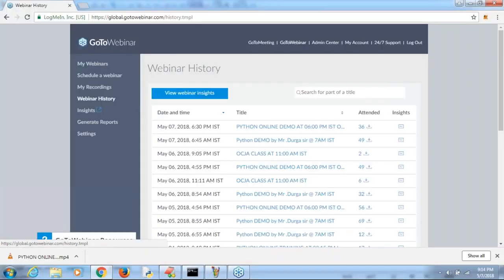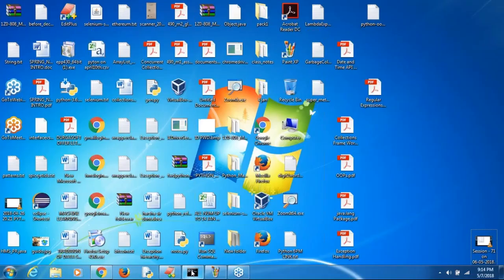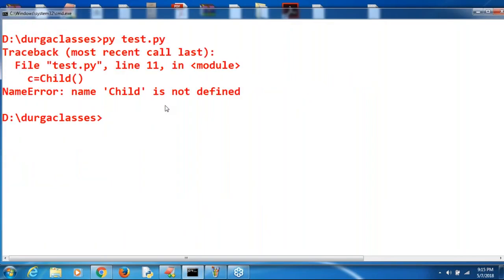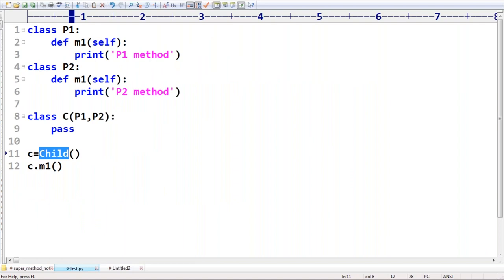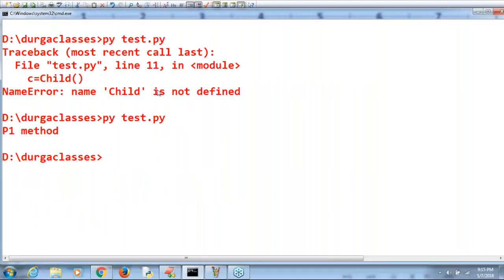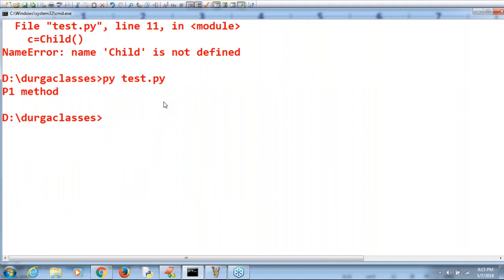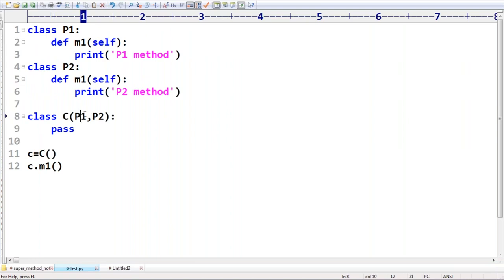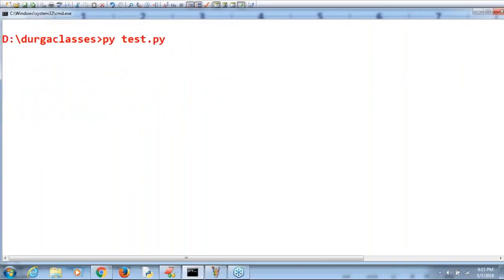Can you please observe that? Which method is going to come in the picture? I changed the class names, but don't worry about that. Have you observed? The P1 method will come in the picture. Any doubt? Suppose I change the order, and first I took P2 and then P1. Then automatically, by default, the output we are going to get is the P2 method.